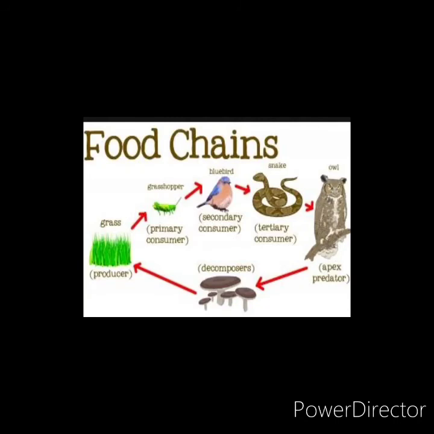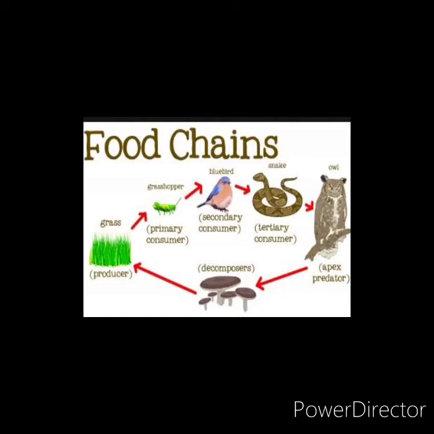Now let us learn about food chain. So what is a food chain? First we will know what a food chain is. It is a series of organisms linked together in order in which they feed on each other. Here there is a series of organisms, and they depend on each other, starting with the producer. As we know, every ecosystem starts with a producer, that is plants.